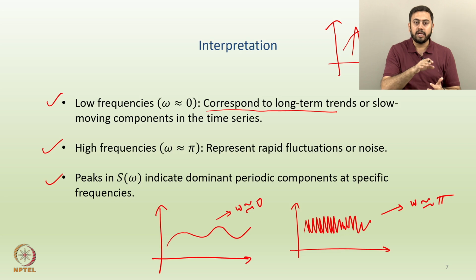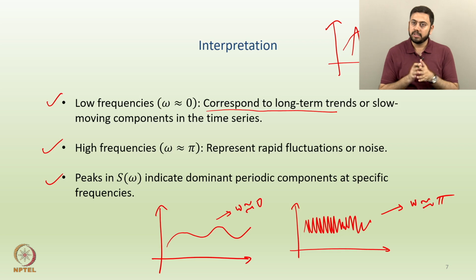If you draw the SDF, which is S omega, there will be some peaks in that. Those peaks in S omega indicate some dominant periodic components at specific frequencies. Whenever you see significant peaks, I can immediately say which frequencies dominate.